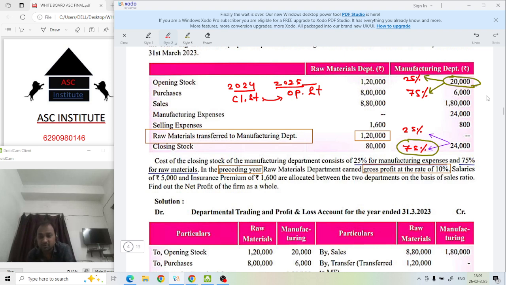There's a 75% of this 20,000 is from where? This raw material department, and that profit, the 10% profit has to be deducted from there, to get the actual profit. So in this opening stock, which percentage you will apply? 10%. And for this closing stock of this year, how much percentage will apply, that you have to find it. The GP rate has to be found out.